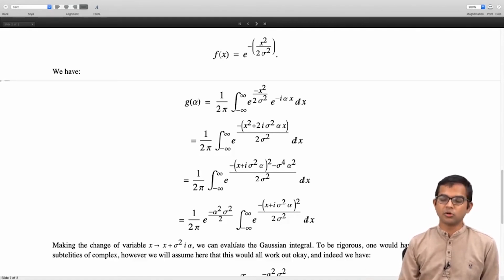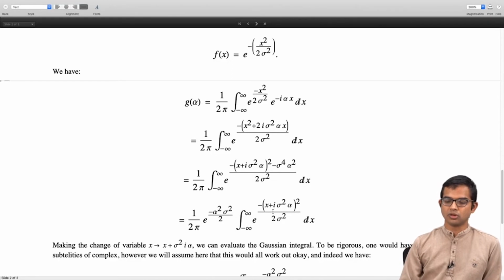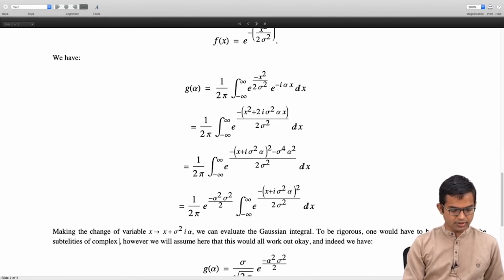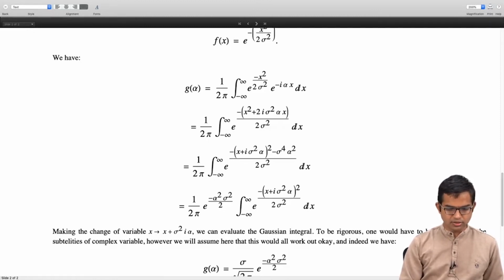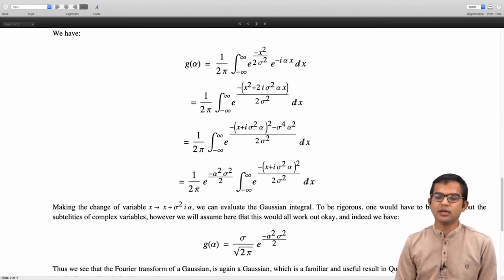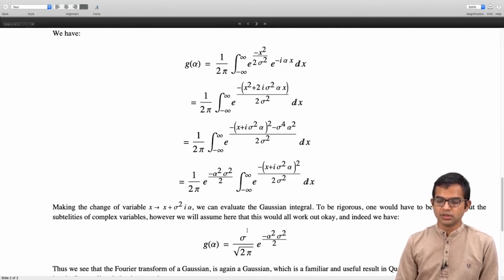So one has to be a bit more careful to be completely correct and use the subtleties of complex variables. However, here we will just assume that it's all good, and indeed it is true. Since complex variables are involved, you have to be a bit more careful. But we'll assume that it's all good, and so indeed g of alpha is equal to sigma over square root of 2 pi e to the minus alpha squared sigma squared by 2, right?